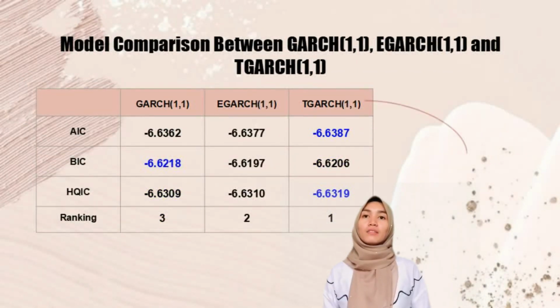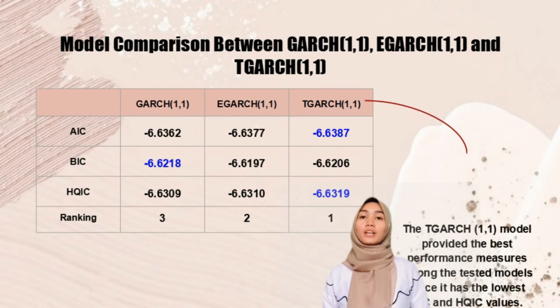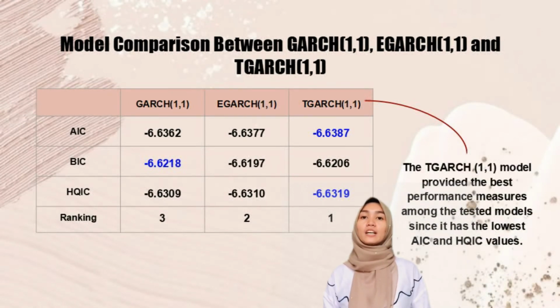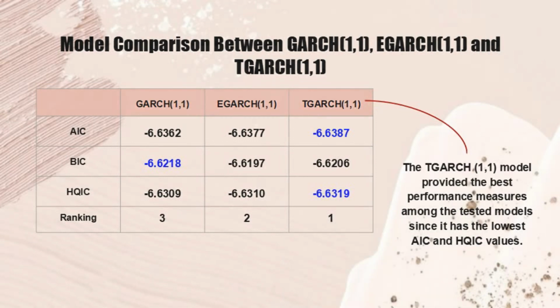This is the overall result for model comparison between Izzah and Izzah model. Based on the result obtained, the Izzah model has the lowest value of AIC and HQIC. So it indicates that the Izzah model is the best performing model compared to the other models. So overall, the Izzah model is the most appropriate model for forecasting the future gold price.